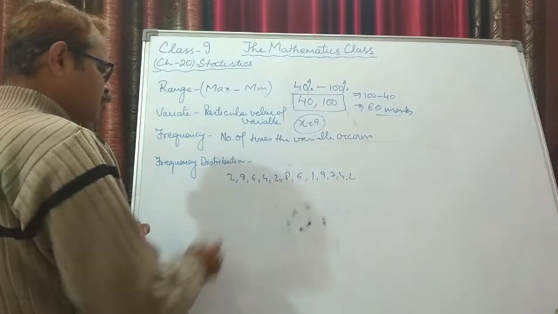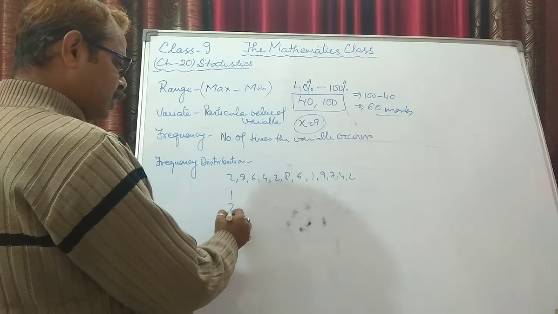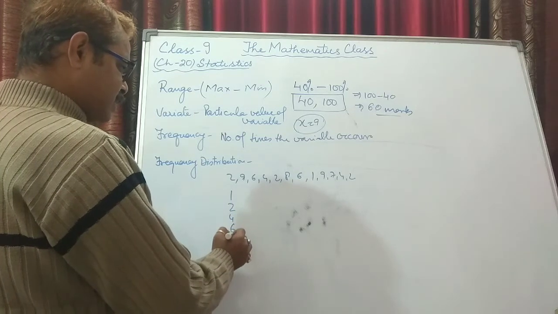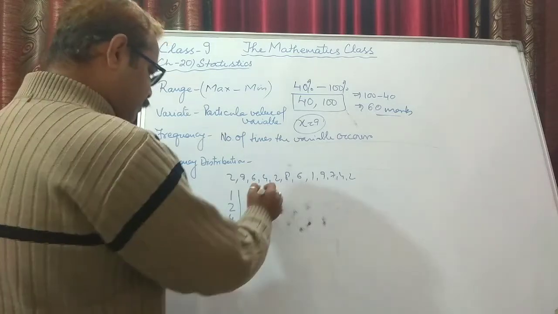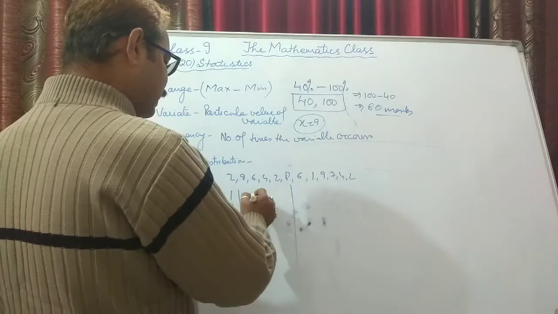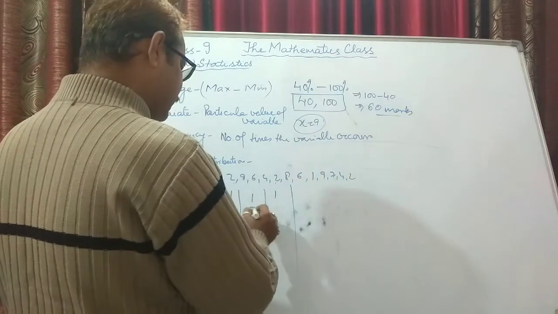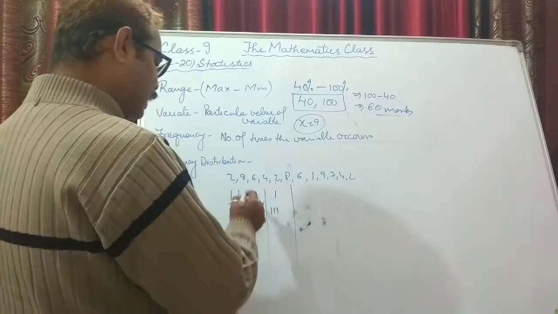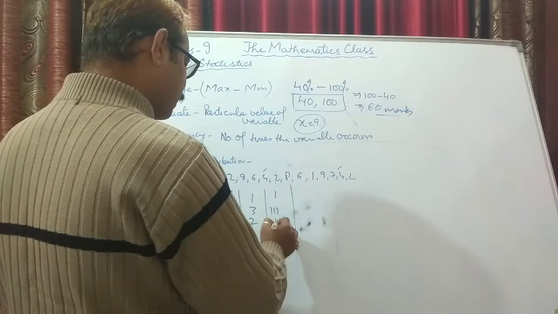What you generally used to do is count how many times 1 is occurring, 2, then 3 is not there, 4, 5 is not there, 6, 7, 8 and 9. We used to make the tally marks. 1 is occurring 1 time, so tally is 1. 2 is occurring 3 times, so 1, 2, 3. Tally 4, 4 is 2 times, so we wrote 2.